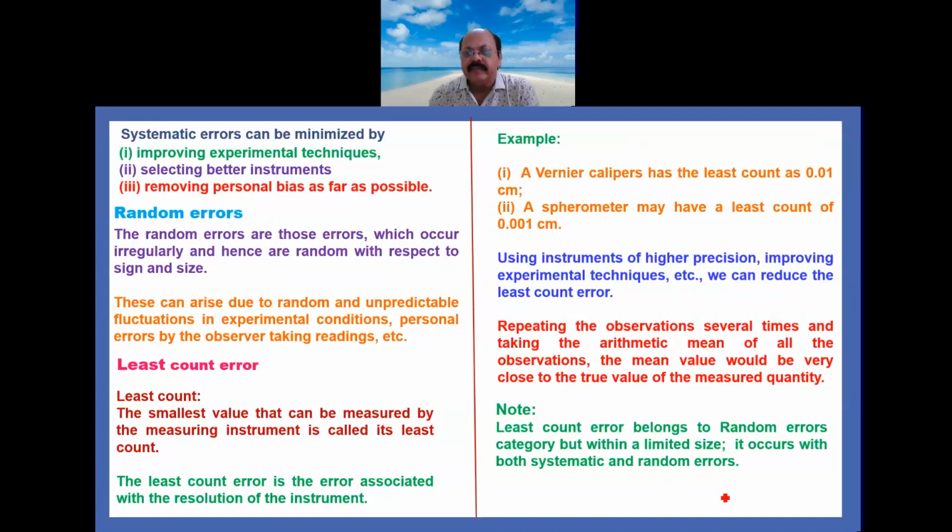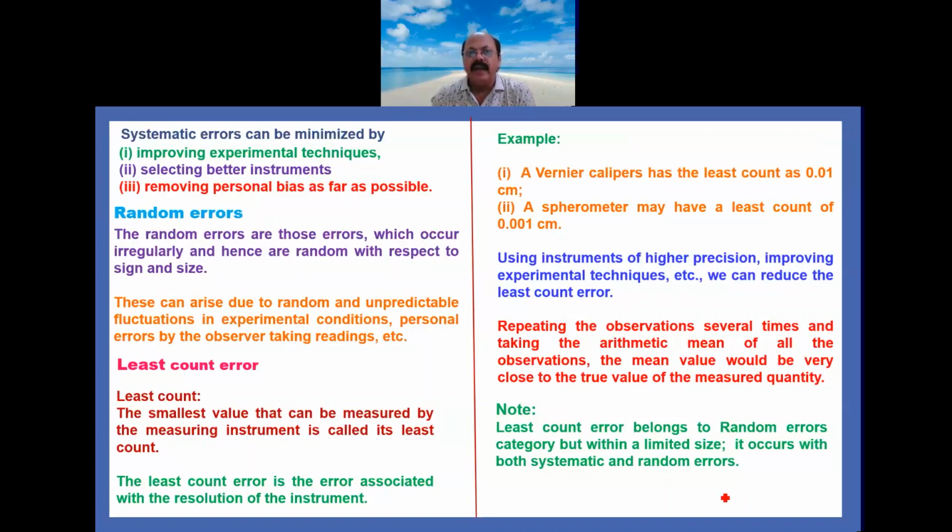In that condition you can remove the least count error by taking the instrument which has higher precision, and of course by improving the experimental techniques, repeating the observation several times and taking the arithmetic mean of all observations, then the mean value would be very close to the true value of the measured quantity.